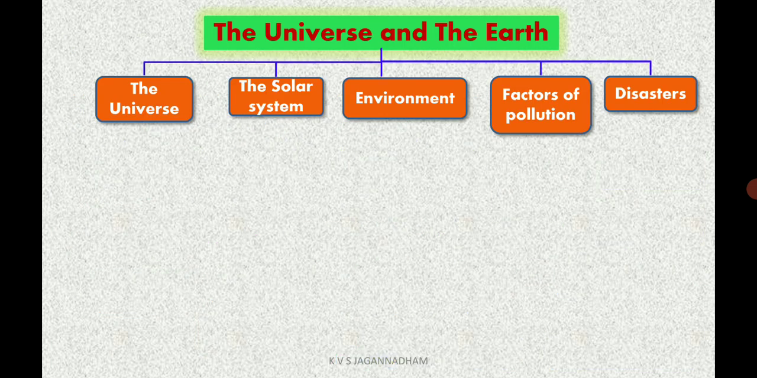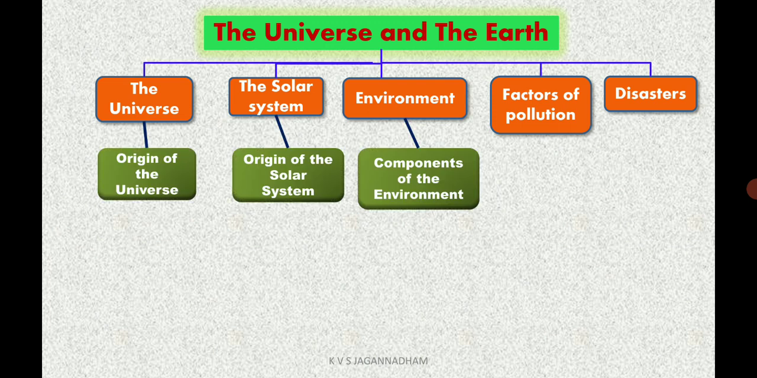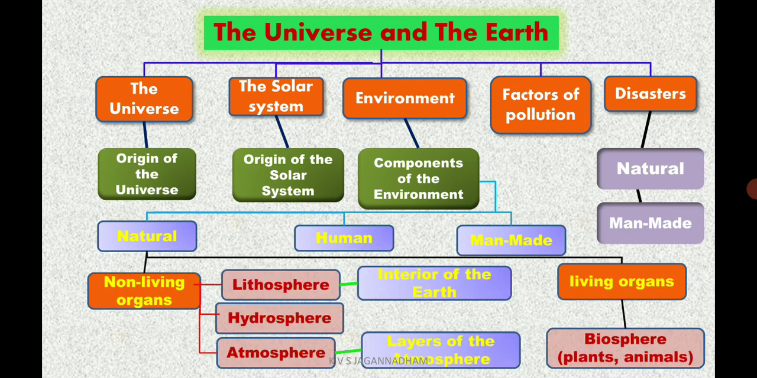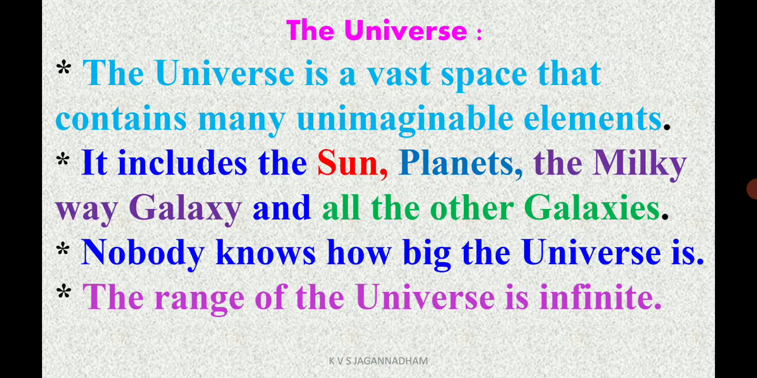Now in this lesson, we'll discuss the universe and the solar system. The other things, the environment, factors of pollution and disasters, are also there. But in this lesson we'll go only for the origin of the universe and the origin of the solar system. The other things can be learned in the next class. So now let us see the universe.